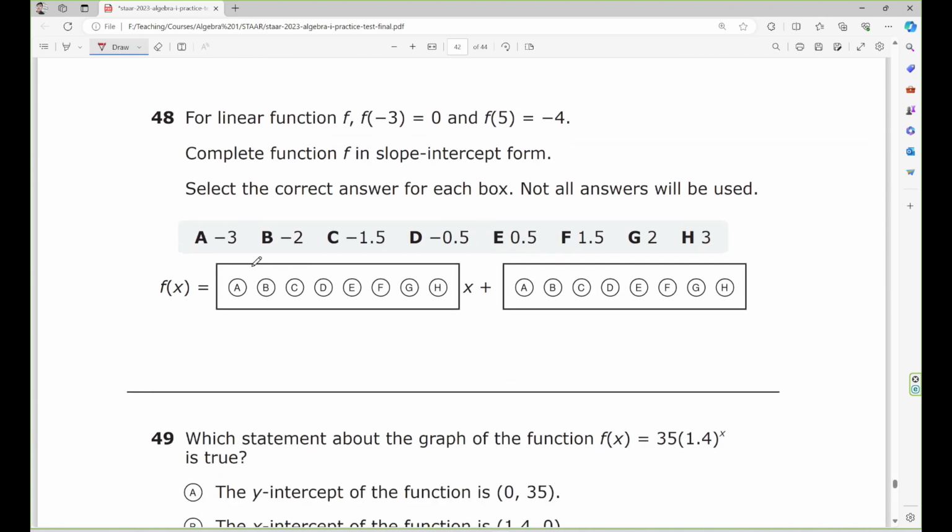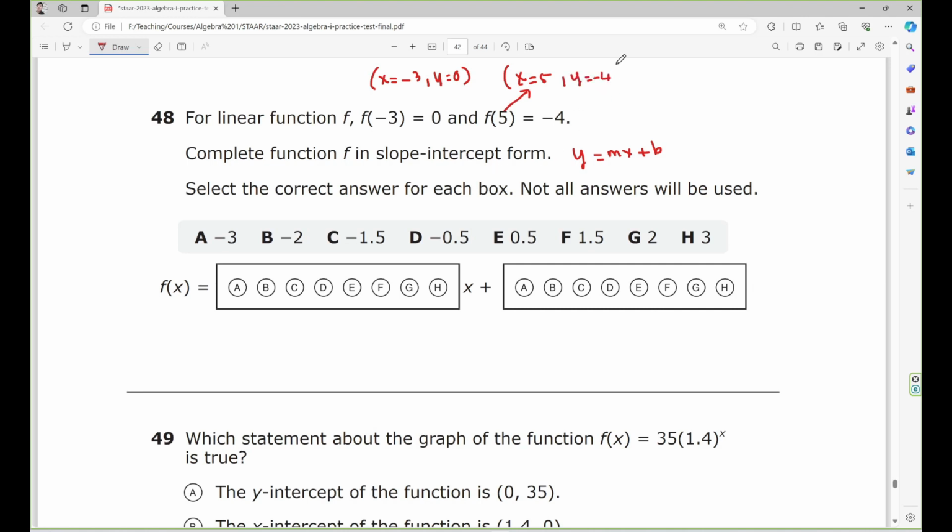Now number 48. For linear function f of negative 3 equals 0, f of 5 equals negative 4. Complete function f in slope-intercept form. Slope-intercept form is going to be y equals mx plus b. So you see that f of negative 3 equals 0, which means you have the first point x equals negative 3, y equals 0. You have the second point right here, x equals 5, y equals negative 4.